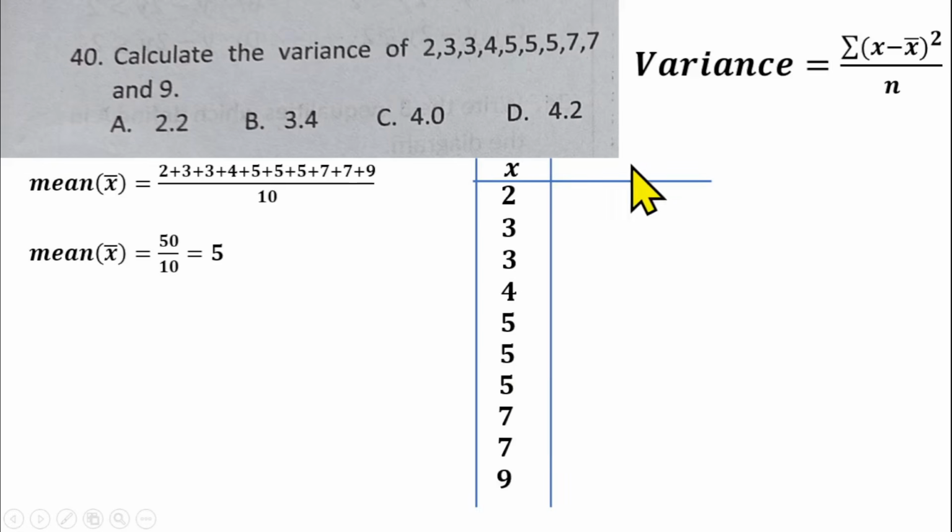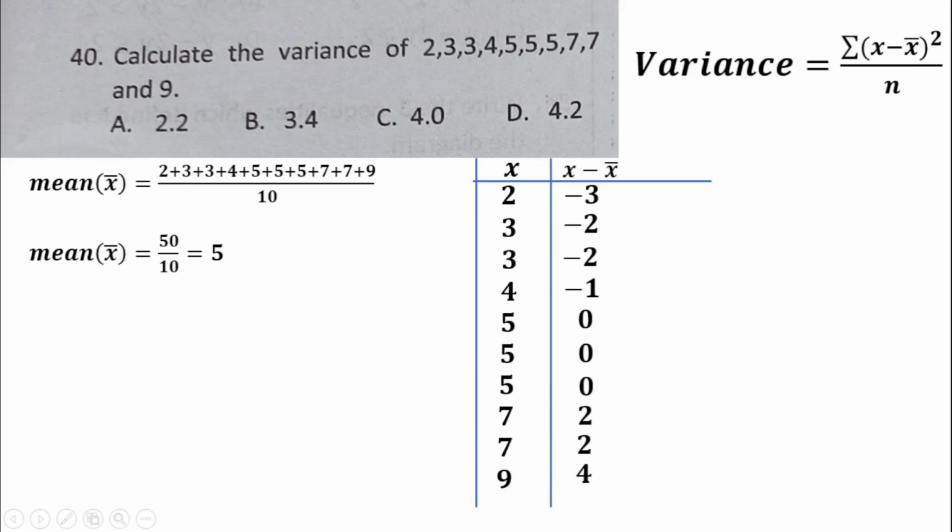Then from there, I can now find x minus x bar, which is the deviation we have inside the bracket there. That means we will be removing x bar, which is 5, from our x. So 2 minus 5 gives us minus 3. 3 minus 5 gives minus 2. 3 minus 5, minus 2. 4 minus 5 gives us minus 1. 5 minus 5 is 0, 0, 0. 7 minus 5 is 2, 2. Then 9 minus 5 is 4.